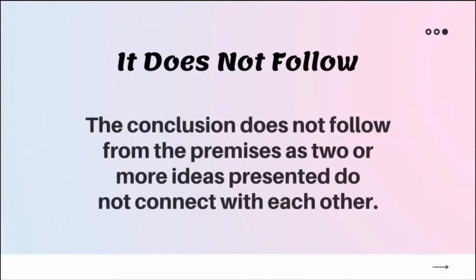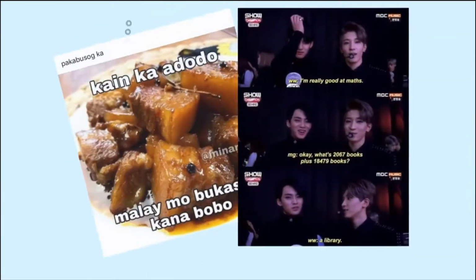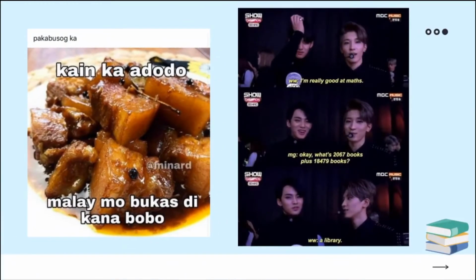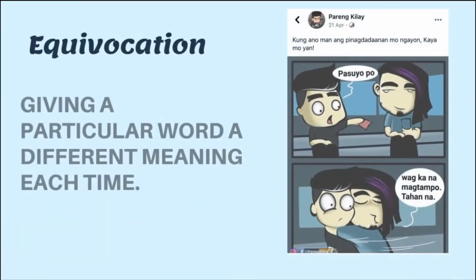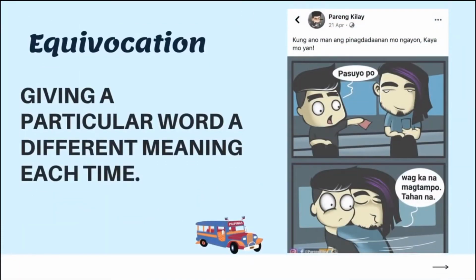Fallacy number 4. It does not follow. It means the conclusion does not follow from the premises as 2 or more ideas presented do not connect with each other. Both of these memes fall under it does not follow because the conclusion doesn't connect with the main idea. Fallacy number 5. Equivocation.